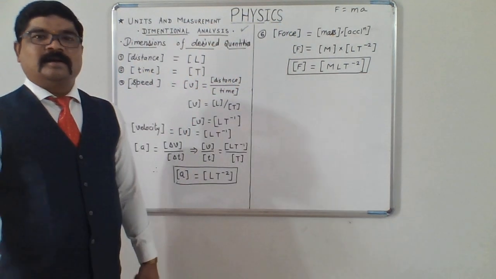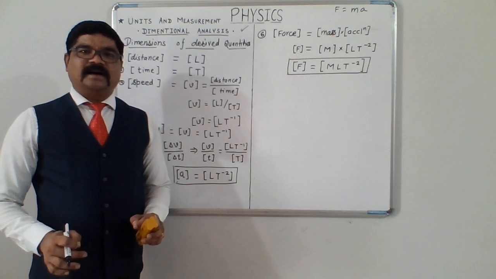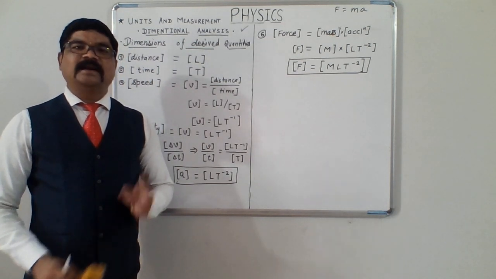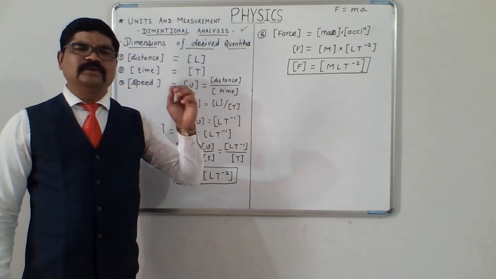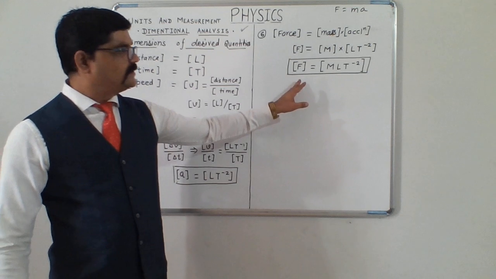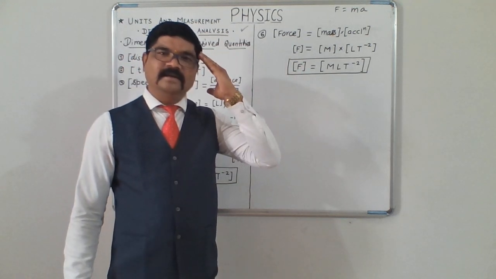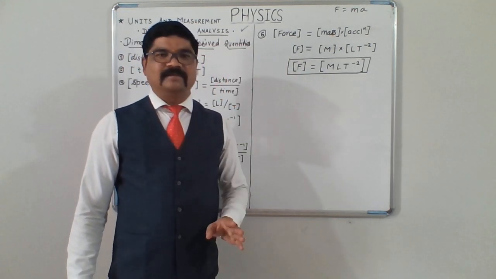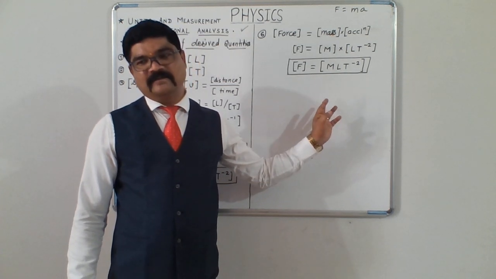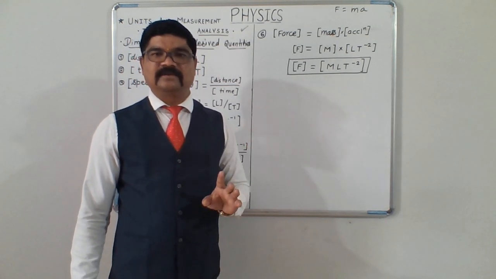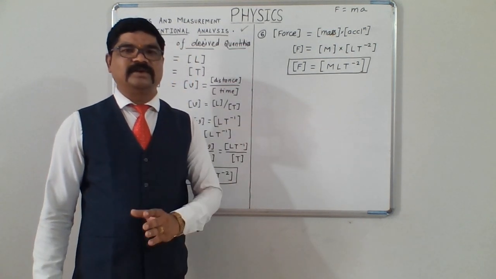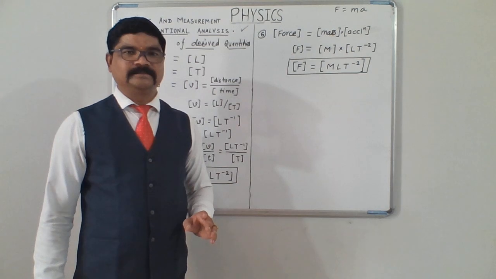Dimensions of force are MLT minus 2. You repeat it twice, thrice, four times so that this will be in your mind at any time. If someone asks you, you should come across the dimensions of force are MLT minus 2. Why? Because force is a very important quantity in physics.